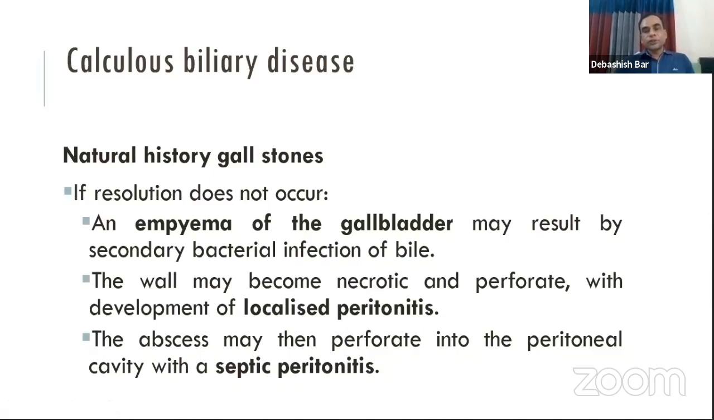The empyema may be necrotic and may perforate, and the infected bile, that is pus, may cause localized peritonitis. Sometimes this infected bile and pus may spread into the peritoneal cavity and it may cause generalized peritonitis and septic peritonitis.